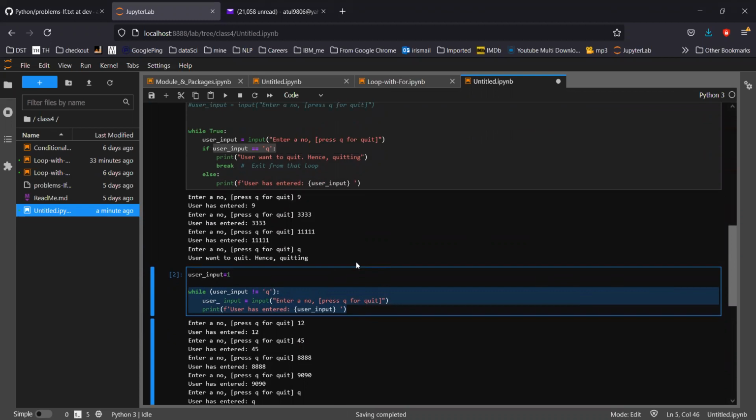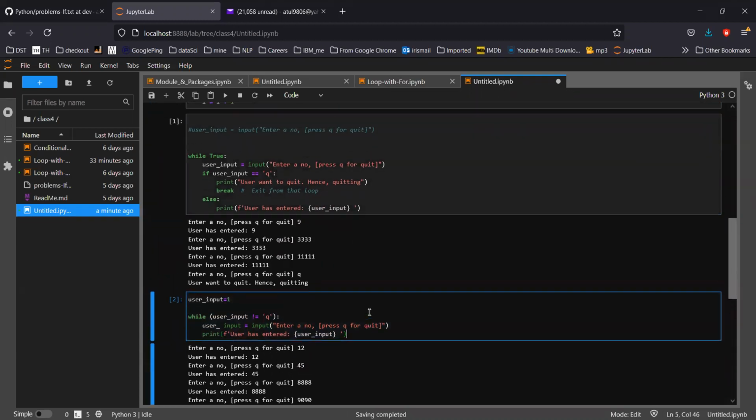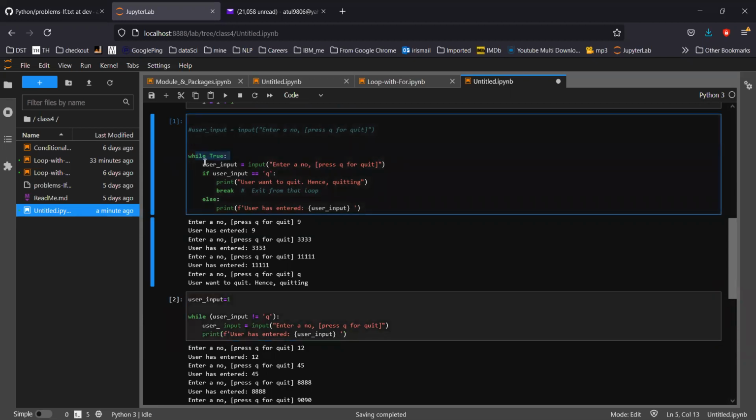And one more thing I just wanted to highlight here. The number of lines matters in any coding. It doesn't matter whether it's Python or any other language, because every line is either a statement or a comparison or a conditional check. So the number of conditional checks matters to the speed of a program. We are writing a very small program here, so it doesn't matter as such, but when we are writing big programs, the speed matters.